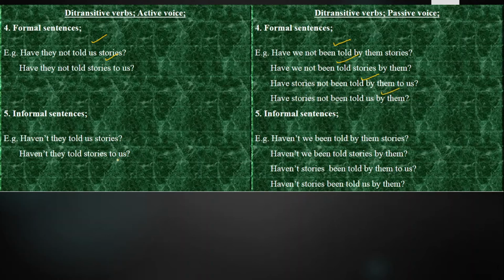Next, we have got the sentences that are known as the informal sentences. Those sentences in which we ask a question, deny the statement, and ask them in an informal way. Haven't they told us stories? Haven't they told stories to us? Haven't we been told by them stories? Haven't we been told stories by them? Haven't stories been told by them to us? Haven't stories been told us by them?